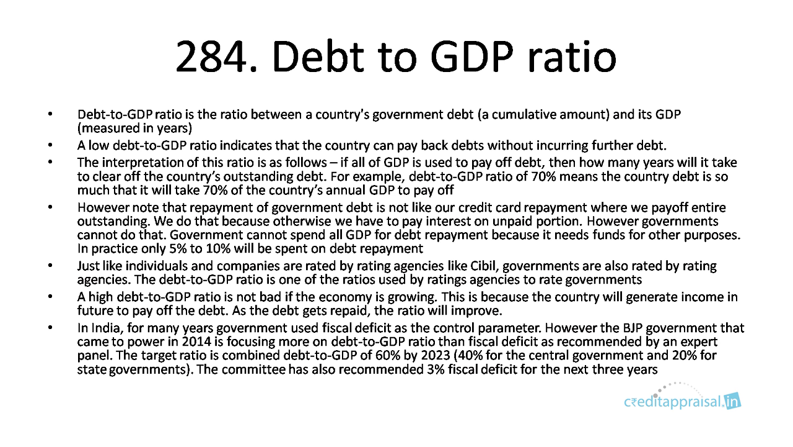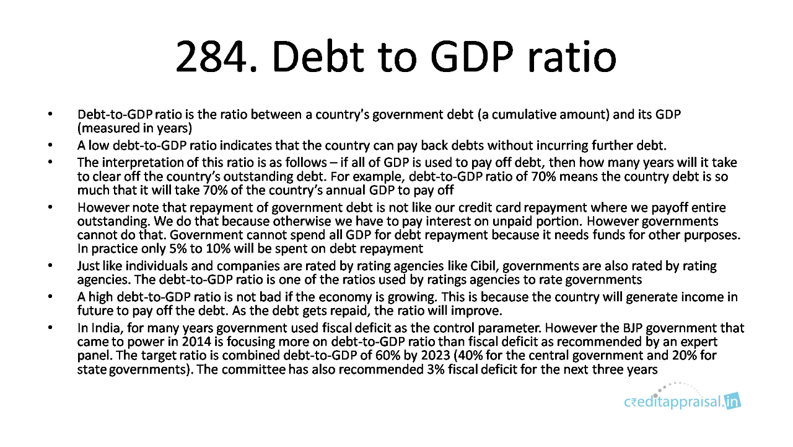So, just like individuals and companies are rated by rating agencies like CIBIL, governments are also rated by rating agencies, and debt to GDP ratio is one of the ratios they use for rating governments. A high ratio is not bad if the economy is growing because the country will be generating income in future to pay off the debt, and as the debt gets repaid, the ratio will improve.